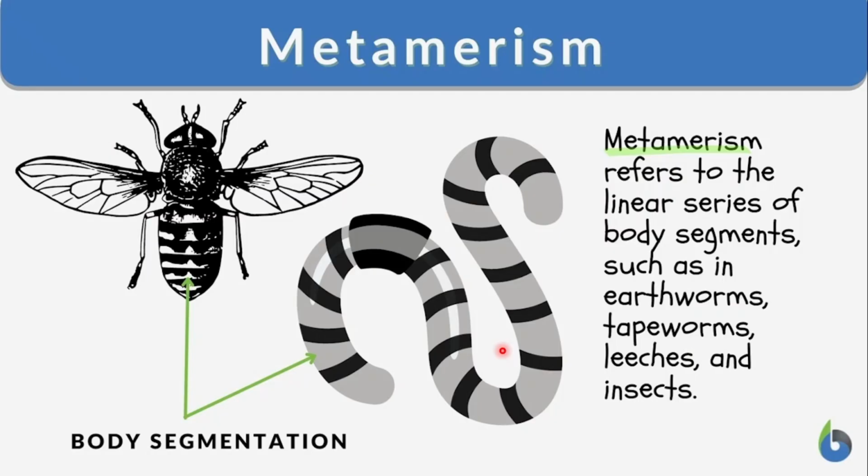This is a picture showing metamerism. As you can see, we have repeated segments along the body's length. Again, we have repeated segments, right? So metamerism refers to a linear series of body segments such as earthworms, tapeworms, leeches, and insects. This is a good picture showing metamerism. We have the body segmentation, a repetition of similar segments, right?